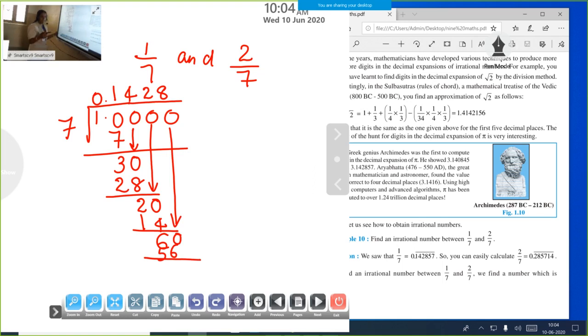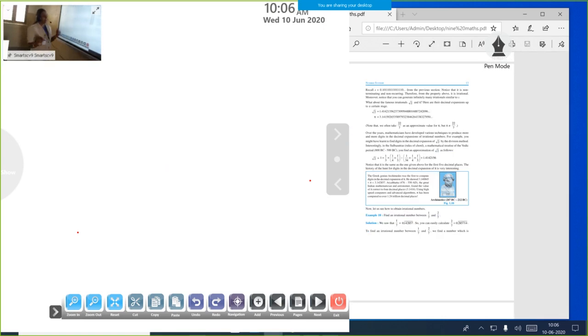We can find out whether it is repeating or not. Then the remainder is 4, and we can put one more 0. We can put so many zeros here. Then our next place is 40. How many times 7? 7 times 5 is 35. When you subtract, the remainder is 5, and we get 50. So I divide that number again, 1 divided by 7.